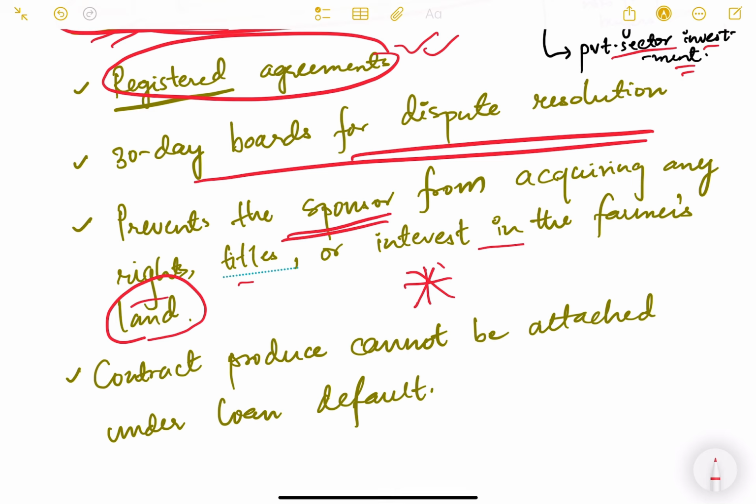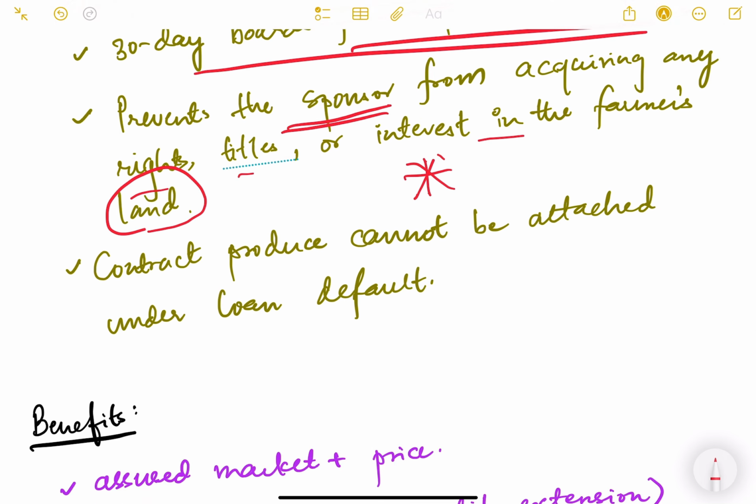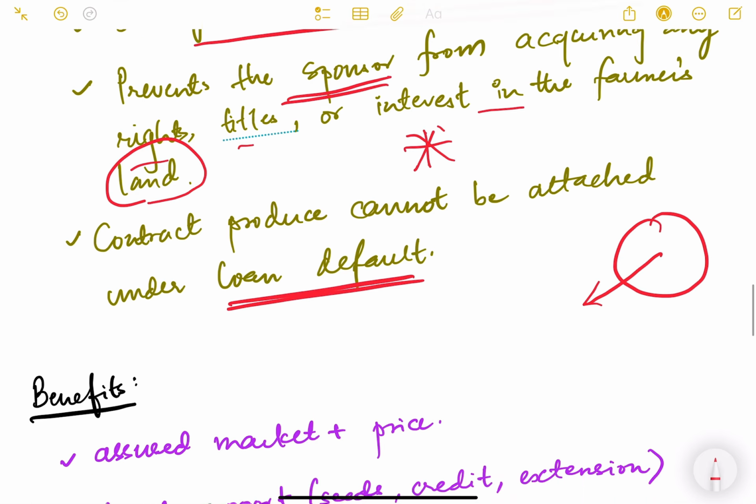So it cannot say that we will take your land or grab your land. Contract produce cannot be attached under loan default. So if the farmers default on any loans, the produce coming from that field cannot be attached by any bank or financial institution, because that has to be given to the sponsor company.